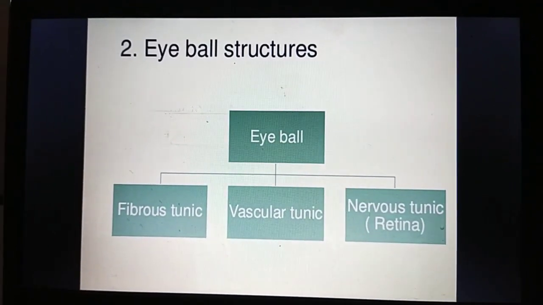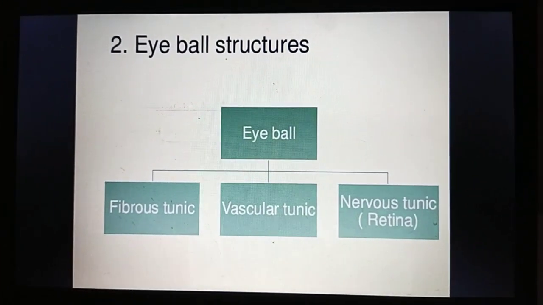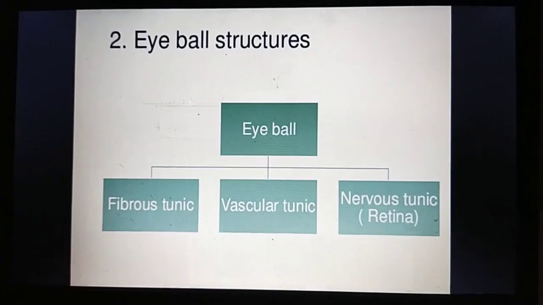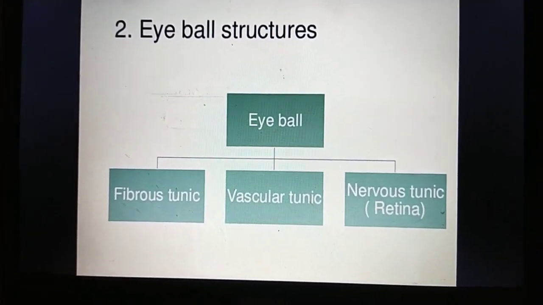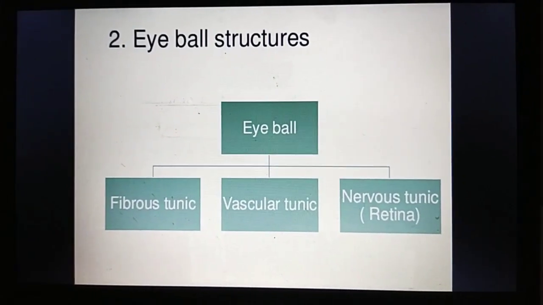Then vascular tunic and nervous tunic. Like that, the eyeball structure is divided into 3 parts: one is the fibrous tunic, the vascular tunic, and the nervous tunic.